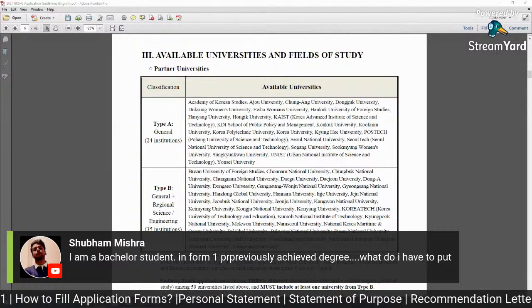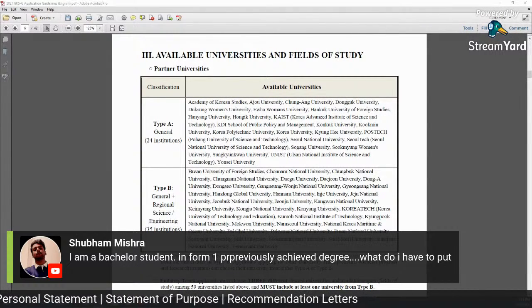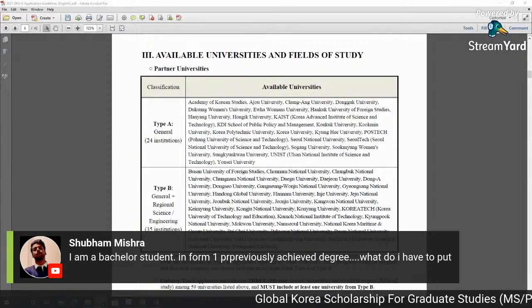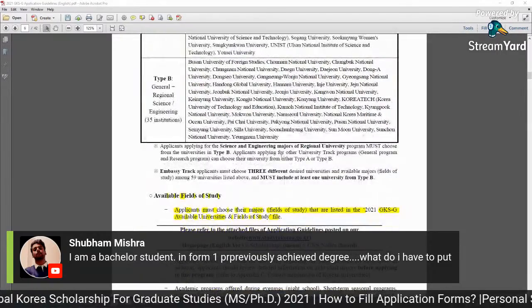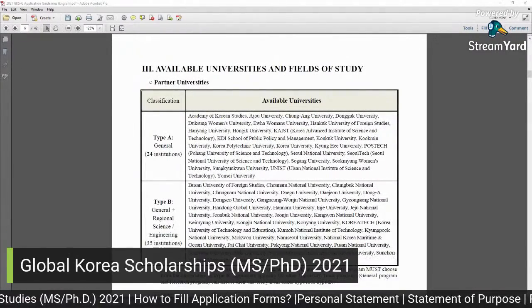I'm a bachelor student. In Form 1, I have not previously achieved a degree. What do I have to put? You should write bachelor's in whatever it is, like engineering or mechanical. No problem, because you are a final year student and you can submit the expected graduation certificate. So you should write your current degree.